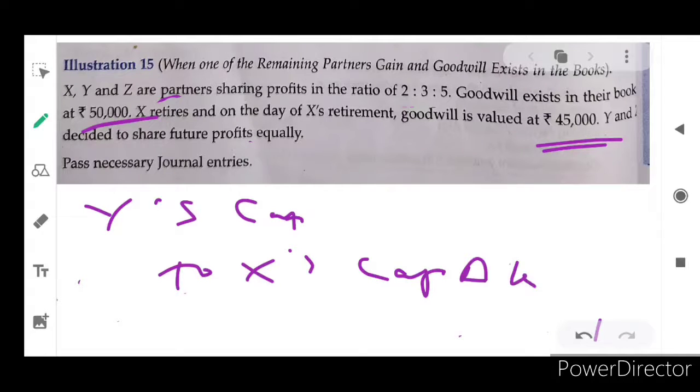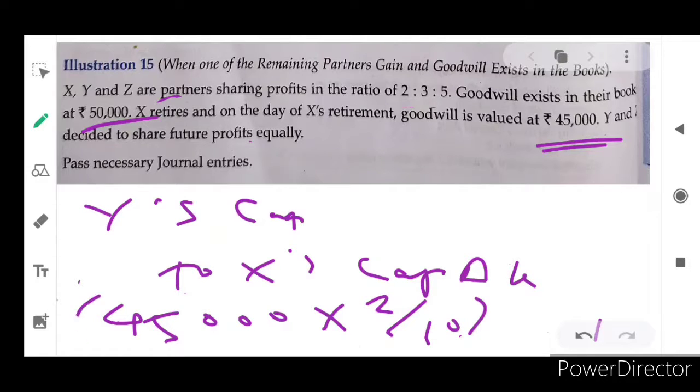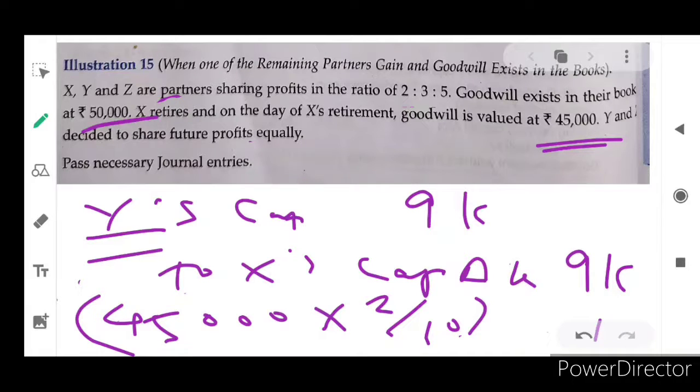Amount rupees 45,000. So in that, share of profit of X is 2 divided by 10, which means 2 by 10 of 45,000 is equal to 9,000 rupees, isn't it? That 9,000 rupees will be compensated by Y to X. I hope you understand. Okay, another one, very big problem we can discuss now.